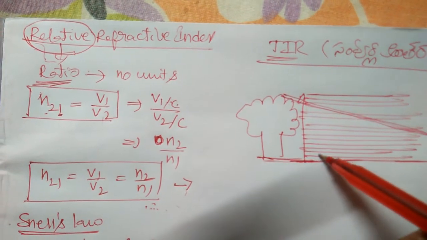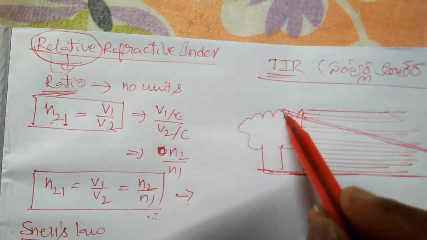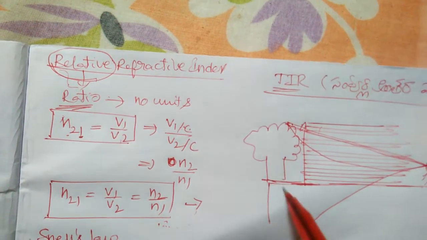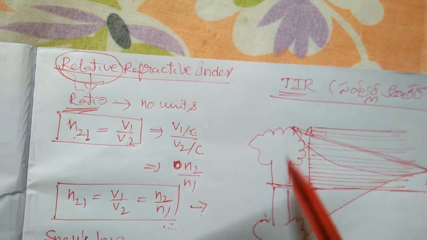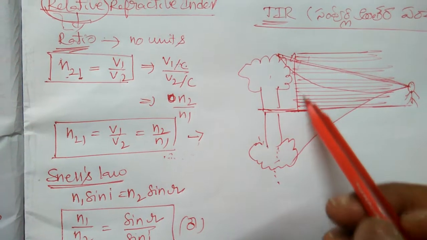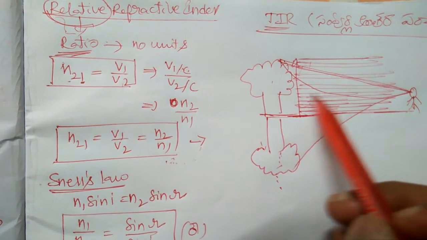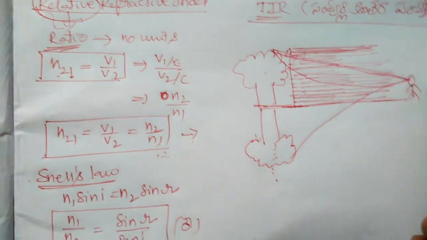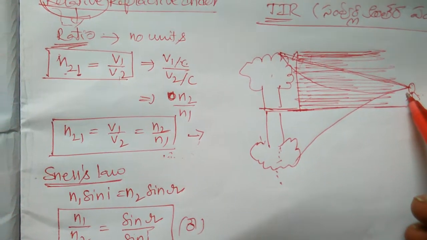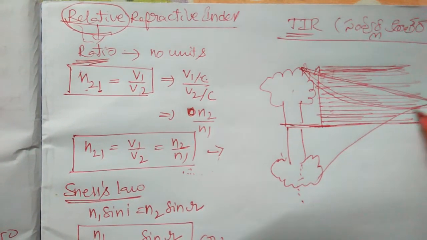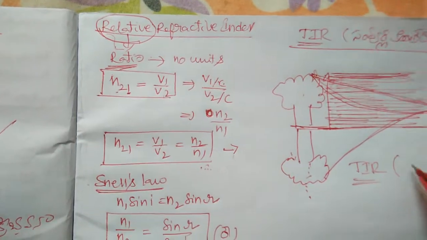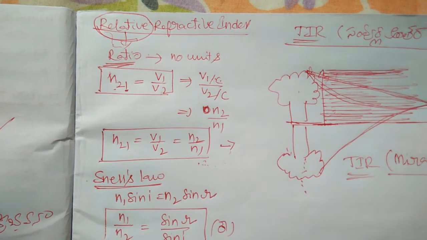So here the density automatically changes because of that region. The person who is observing here will see the image like this, because of the differences in the densities of each layer; the air layer acts as a different denser medium. This phenomenon is said to be the total reflection. It is also known as mirage.